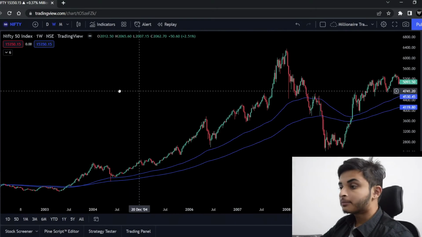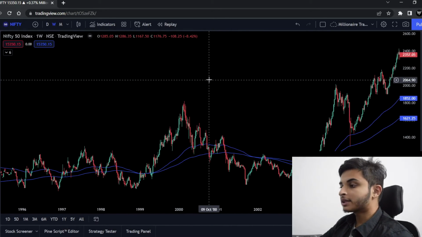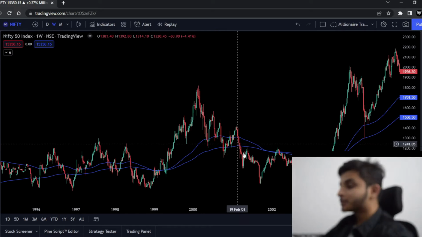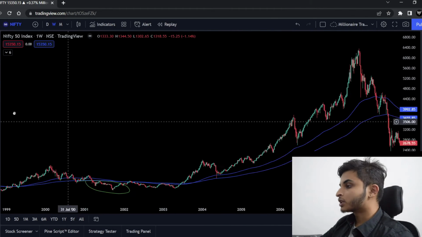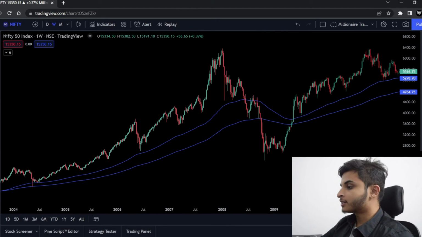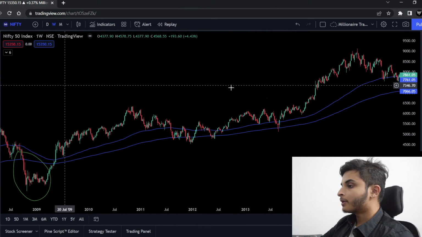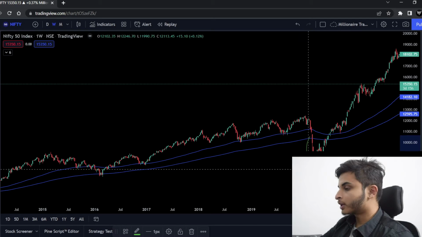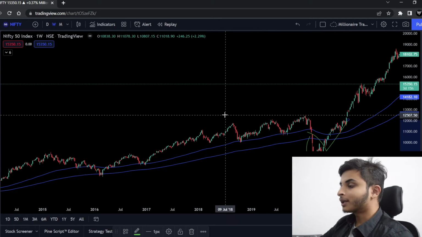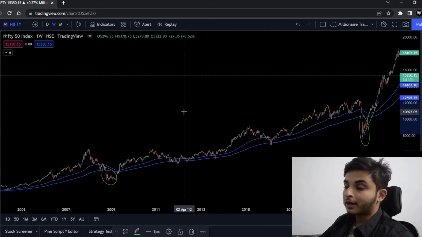Let's analyze the same thing in our NIFTY chart. आप देख सकते हो even NIFTY follows the same thing. Whenever there is a huge bubble, the market trades below the 200 moving average, and this happened first in the dot-com bubble. उसके बाद even in the 2008 financial crisis आप देख सकते हो NIFTY broke the 200 moving average and it traded below. And finally even during the recent COVID crisis again NIFTY broke the 200 moving average and then recovered. So what can we assume from this? So हम assume कर सकते हैं कि only during great bubbles or big crisis time the market trades below the 200 moving average.